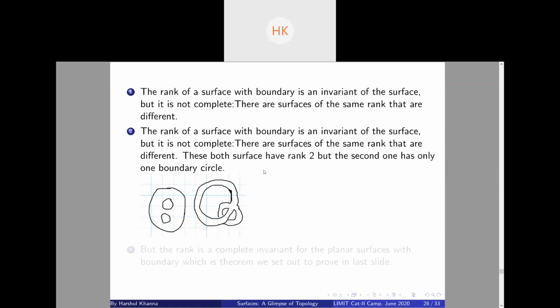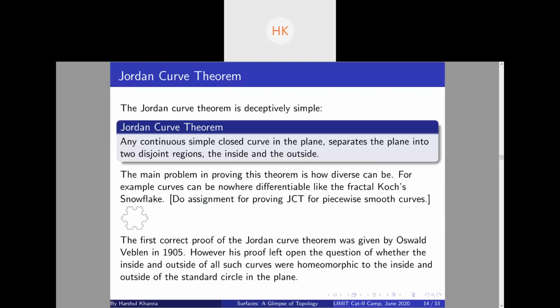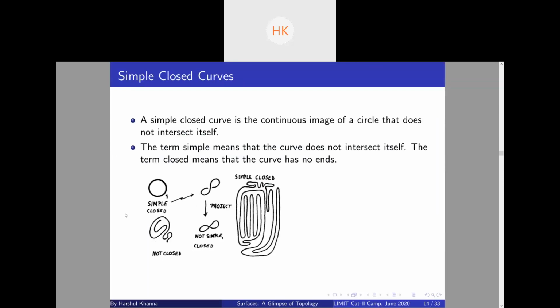So basically, yeah, here it is. Can you see the figure here? It's a Koch snowflake. It's a fractal, right? So this is also a simple closed curve. It does not intersect itself and it is closed, right? So your simple closed curve can even be a fractal. It can even be smooth. It can be nowhere differentiable, right?